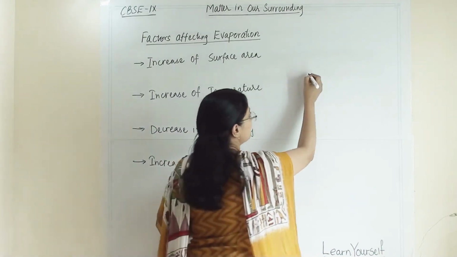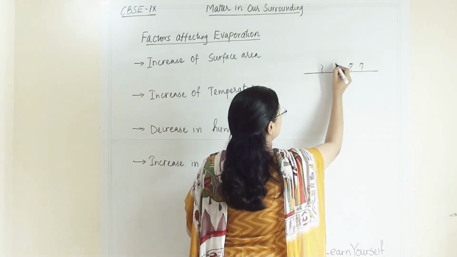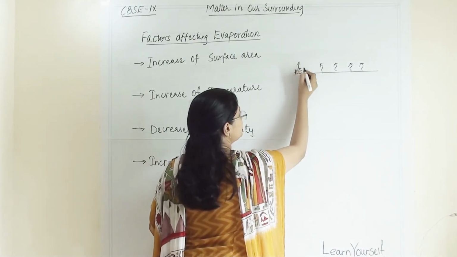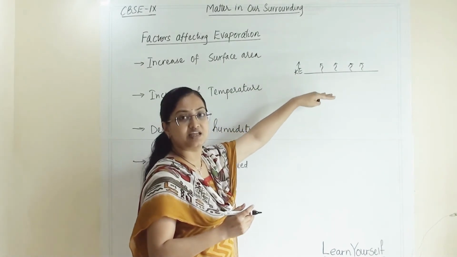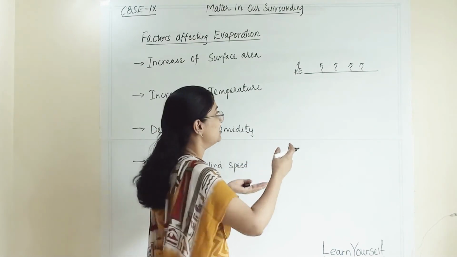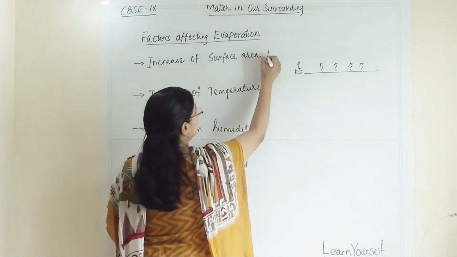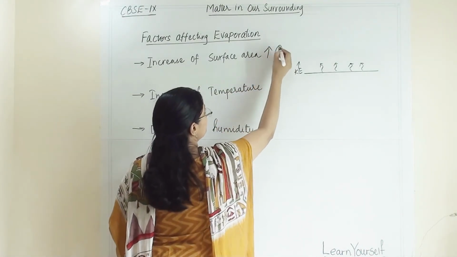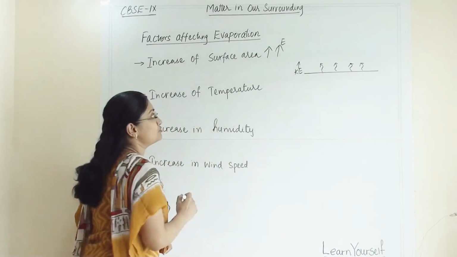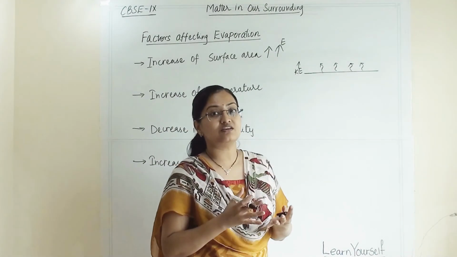Why? Because earlier we studied that it is a surface phenomenon, and from the surface the particles move away because they have higher kinetic energy compared to the particles lying underneath. So as the surface area widens, the evaporation rate will be faster. As surface area increases, the evaporation rate also increases. Here we are studying factors affecting evaporation.